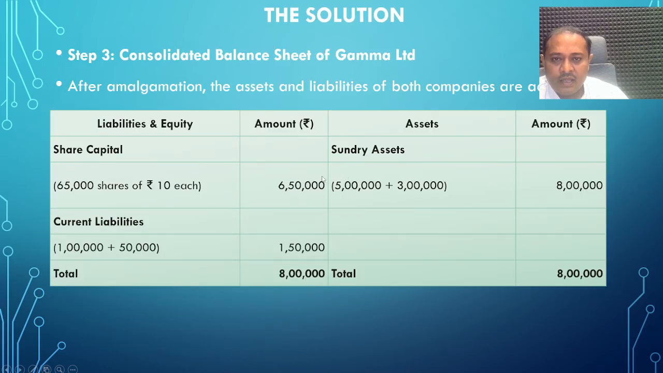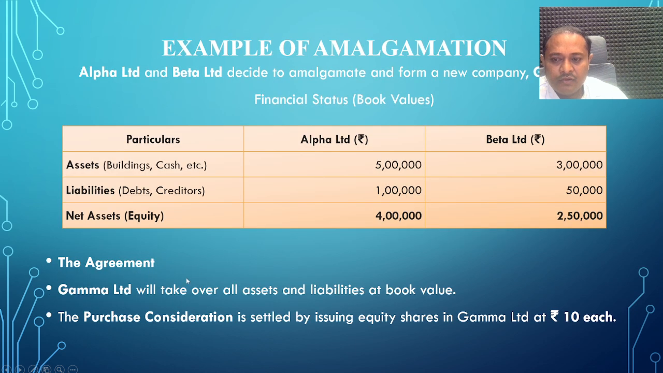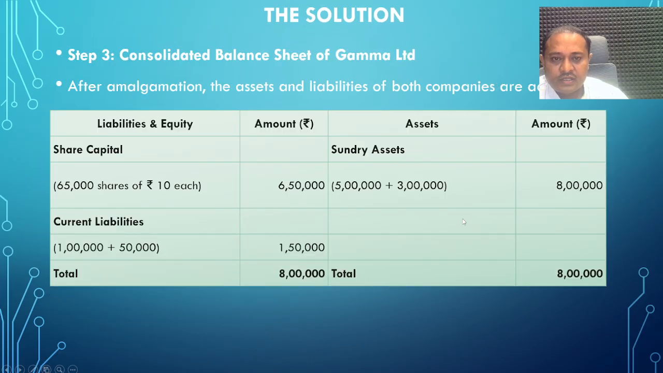And liabilities are also considered at the book value. All the assets and liabilities are taken at book value or face value. In such a case, liabilities, debts and creditors are given: 1 lakh rupees in case of Alpha Limited and 50,000 in case of Beta Limited. So there is 1,50,000. Shares are given. The purchase consideration is given through 10 rupees per share.